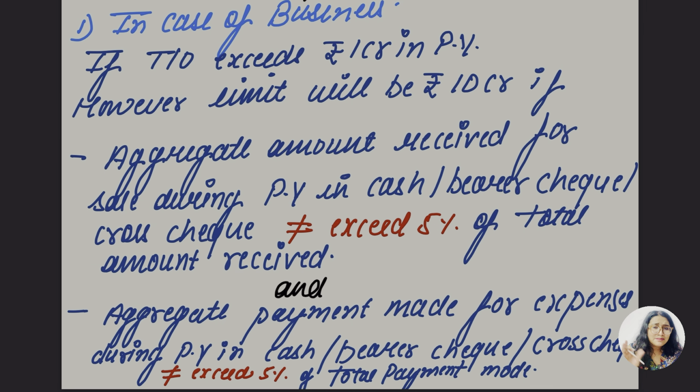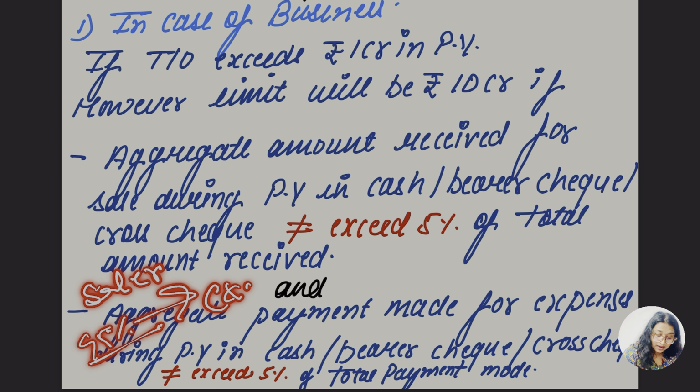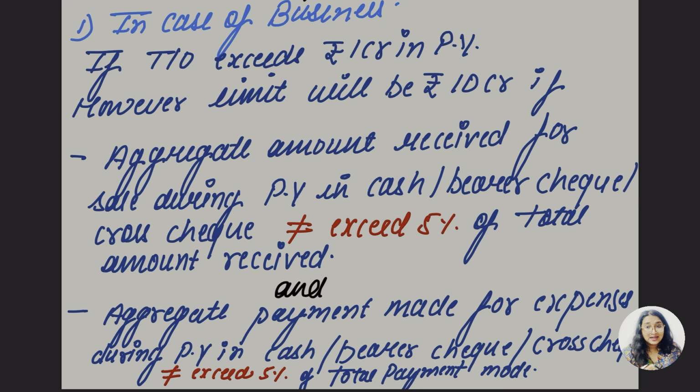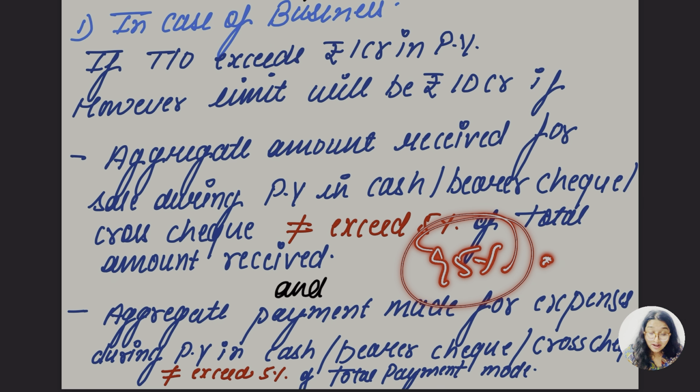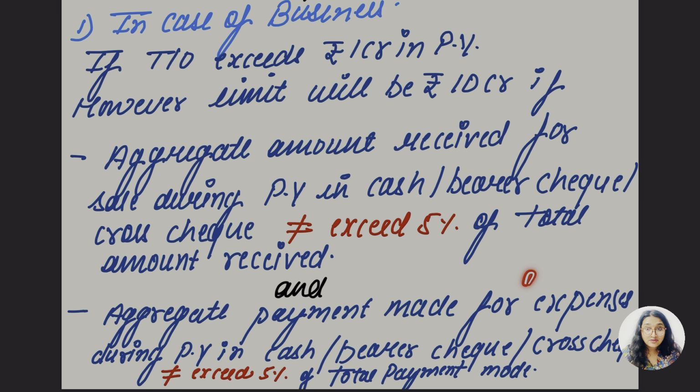Simply put, 95% should be digital, whether the expenditure or the sale amount received. Do Paytm, do digitalization, do Google Pay, whatever. It should be 95% of the sale received amount, and the expenditure should again be in digital form. Then only the limit would be 10 crore.